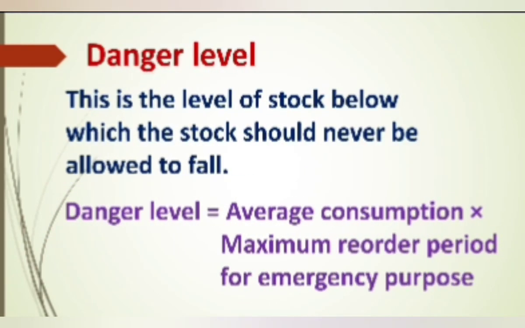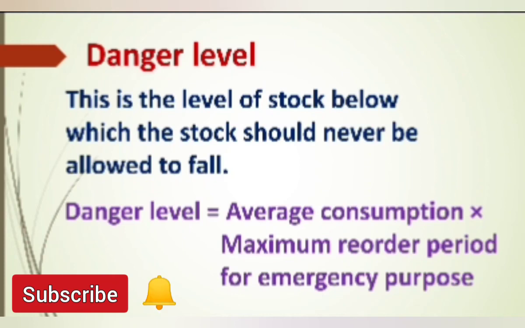Next we can see the danger level. This is the level of stock below which the stock should never be allowed to fall. If the stock level falls below the minimum level, it's called the danger level. When stock reaches the danger level, urgent and emergency action should be taken to replenish the stock so that production is not stopped. Here the formula is average consumption into maximum reorder period. So these are the different levels of stocks in inventory control.